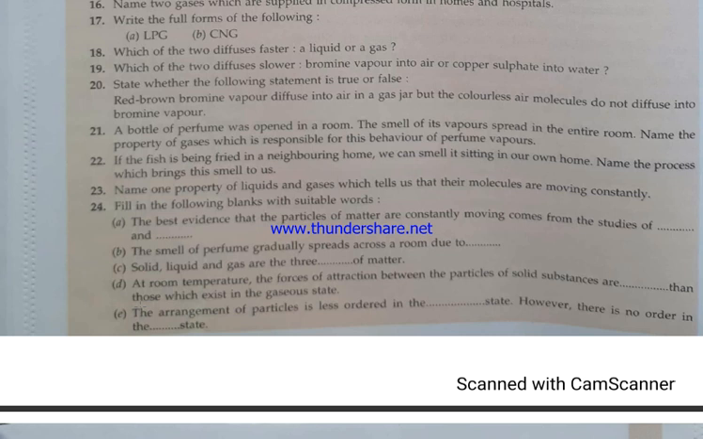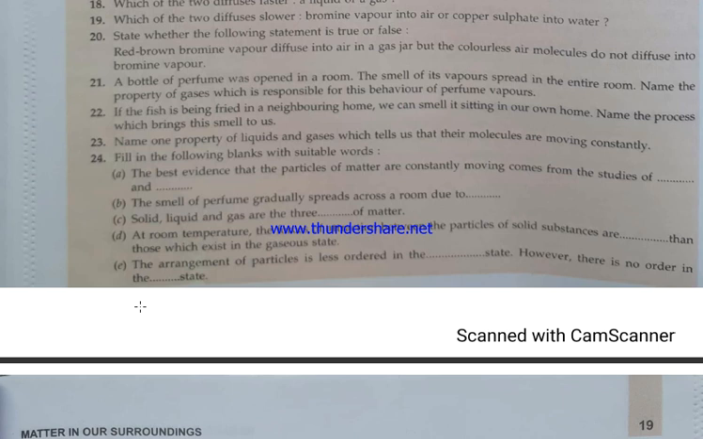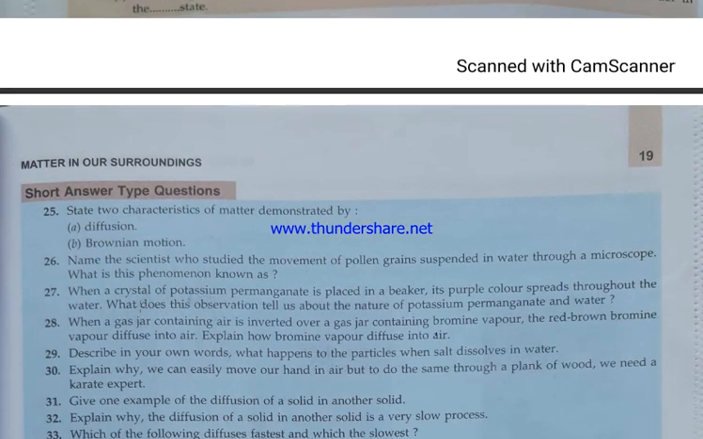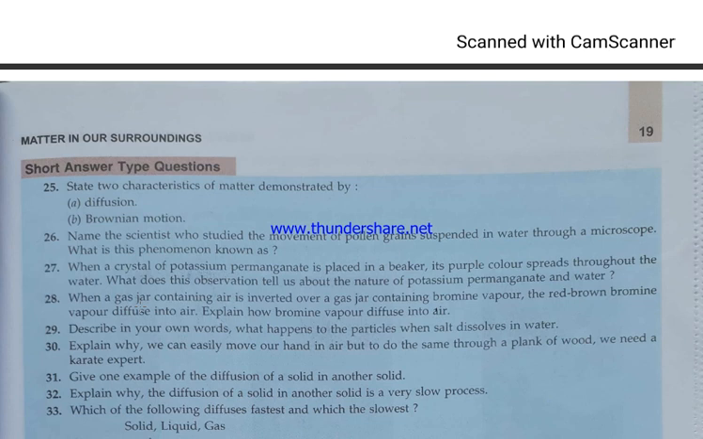Less ordered in the liquid state, and there is no order in the gaseous state. Now we come to the short question answers. State two characteristics of matter, that is diffusion. It is the mixing of two or more substances by the motion of their own. Brownian movement is the zigzag path followed by pollen grains in water when seen through a microscope.